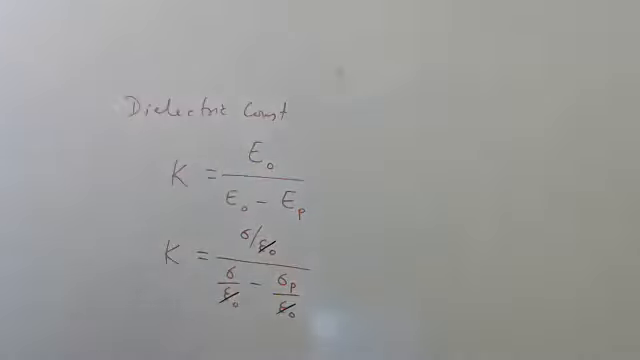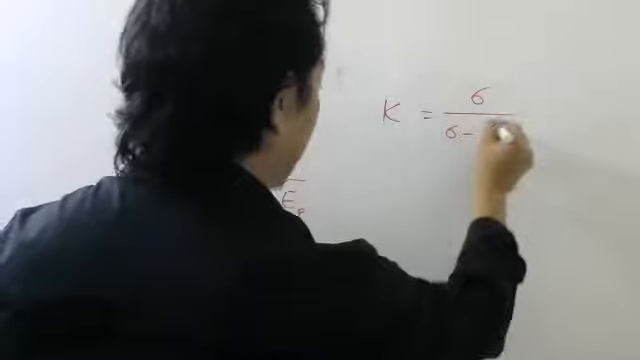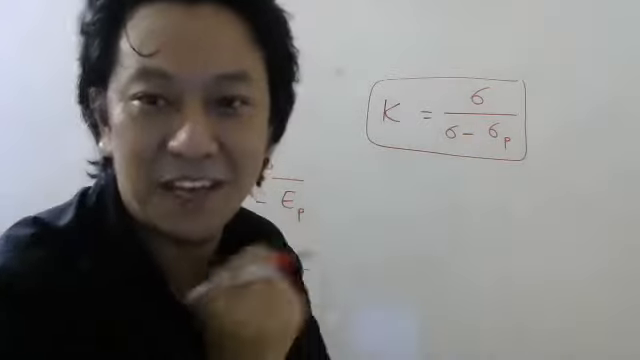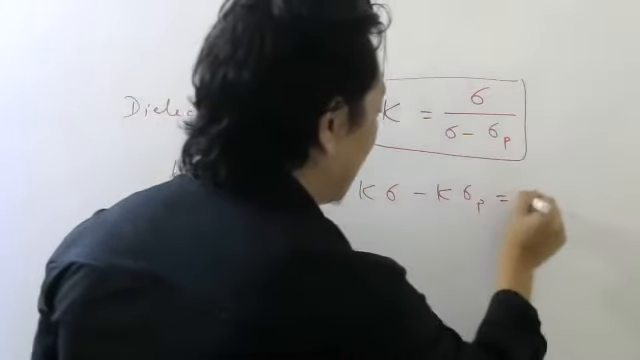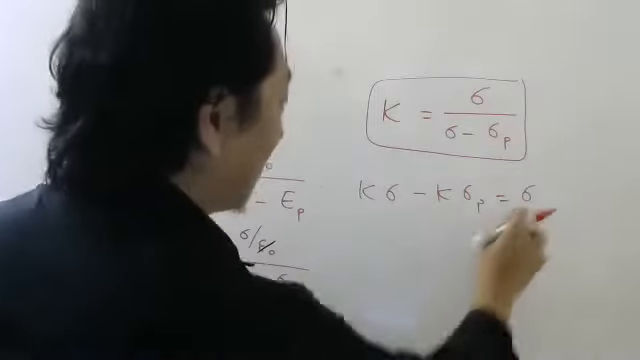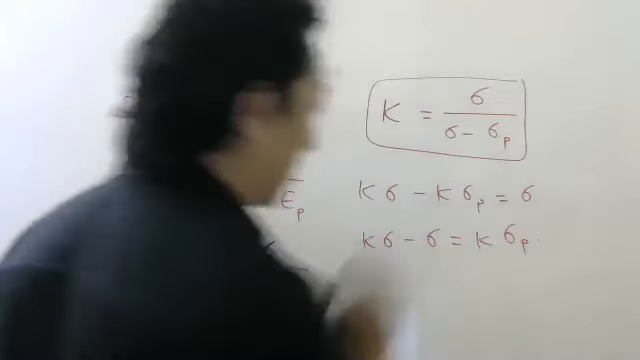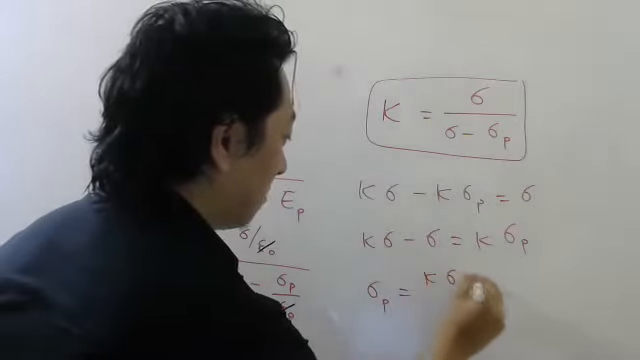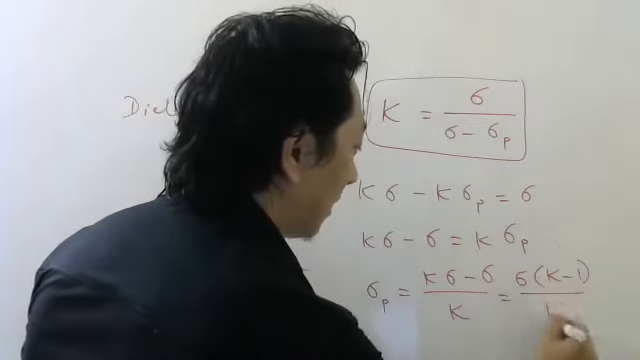Now look here. So this K will be what now? Sigma by sigma minus sigma P. So this is one formula. Suppose I want sigma P on the left side. Then what can I do? Cross multiply: K sigma minus K sigma P equals sigma. Take this K sigma that side, this sigma this side. So K sigma minus sigma equals K sigma P. So sigma P will be K sigma minus sigma by K. If I take sigma common, I'll get sigma times K minus 1 by K.